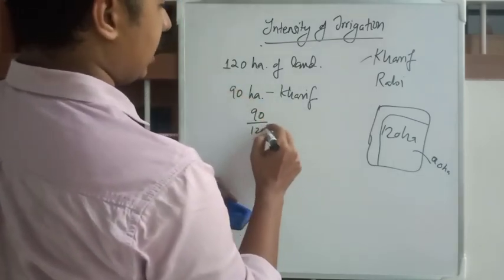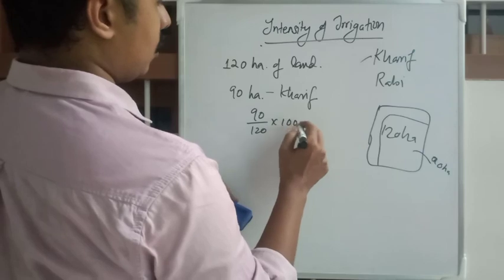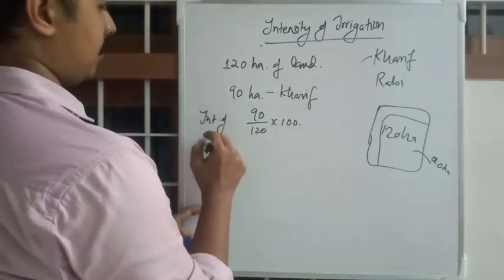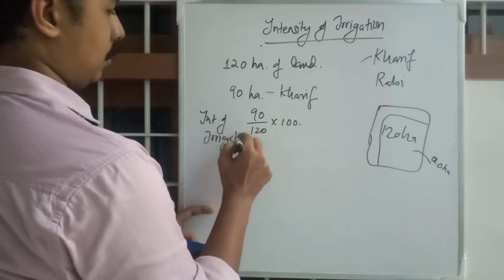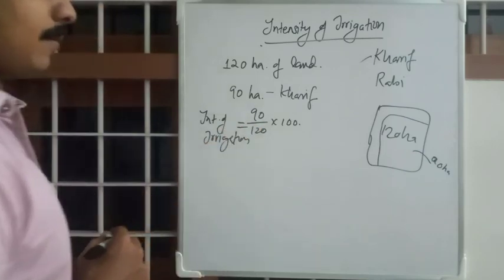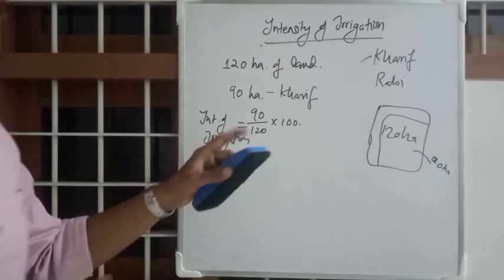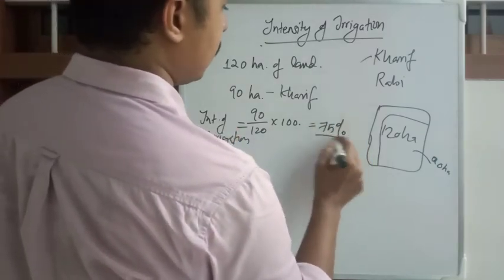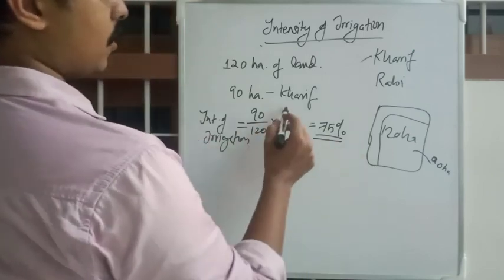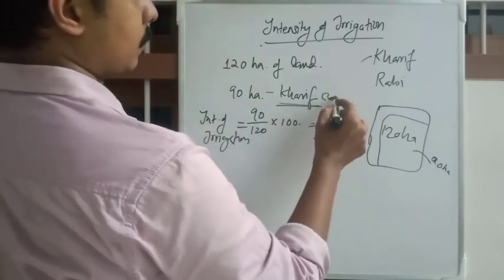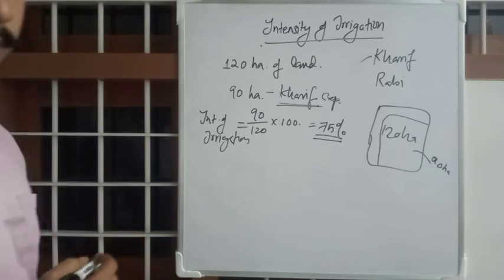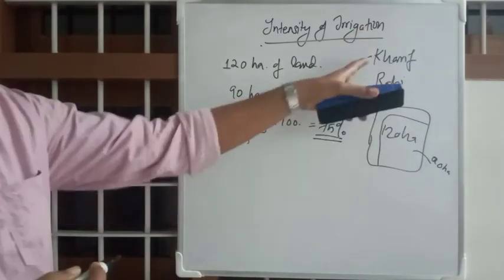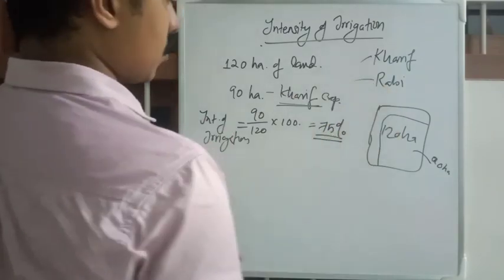So intensity of irrigation for the Kharif crop is given by 90 by 120 into 100, that is 75%. Then Kharif season is over, Rabi season comes.